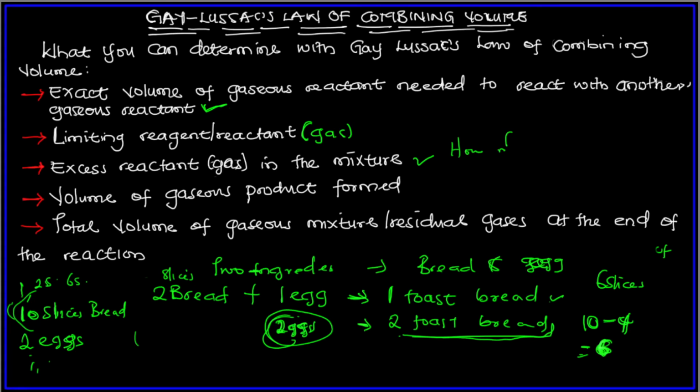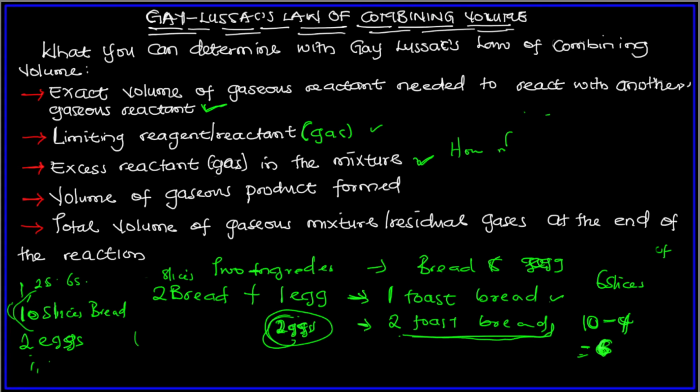Just follow me. So also, I think I've covered this, and I also added something. They can ask you how much of the excess reactant is remaining after reaction. So you just need to subtract the volume of the excess reactant before reaction minus the volume of the excess reactant that is used during the reaction.